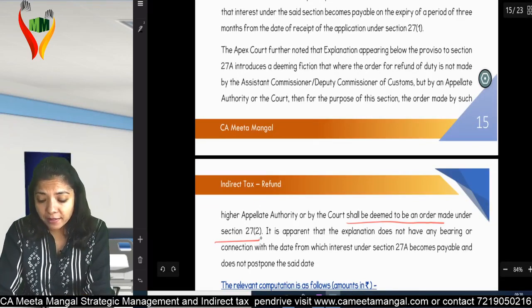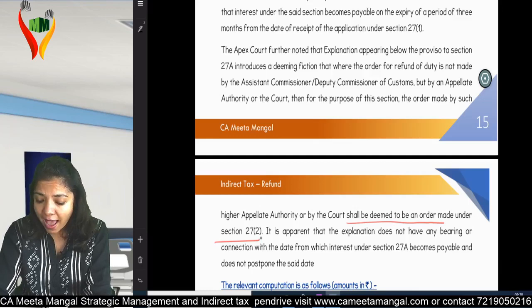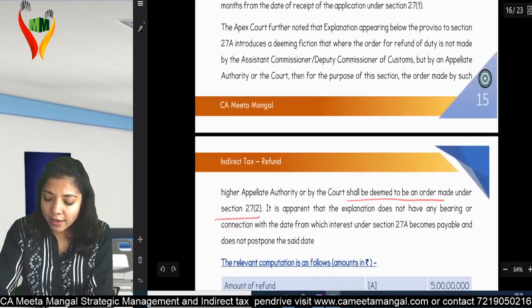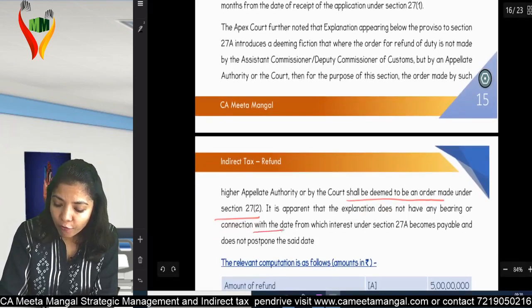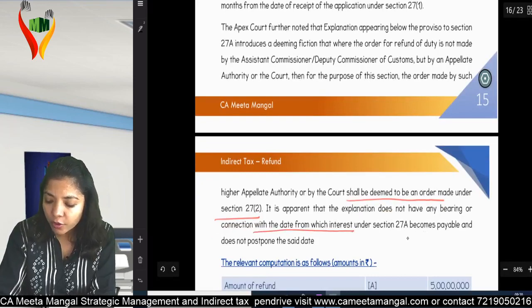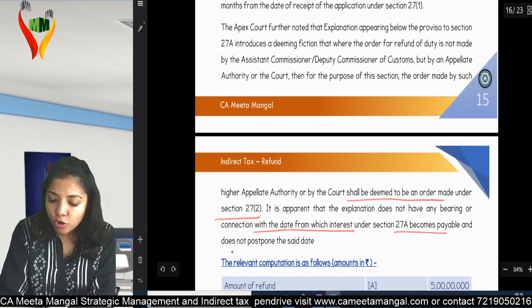It is apparent that the explanation does not have any bearing or connection with the date from which interest under Section 27A becomes payable and does not postpone the said date.